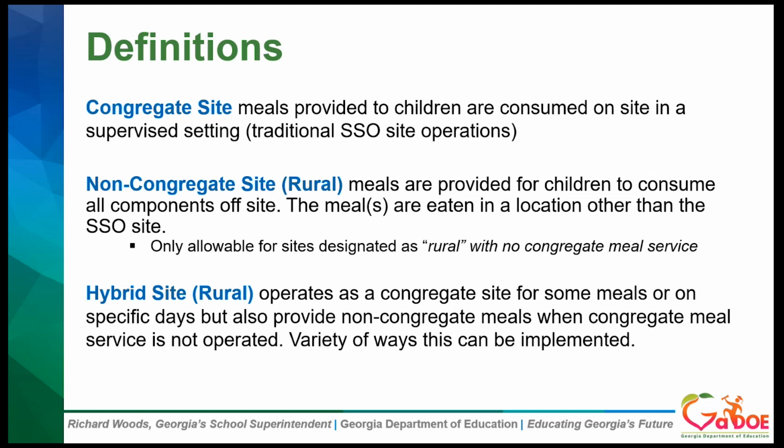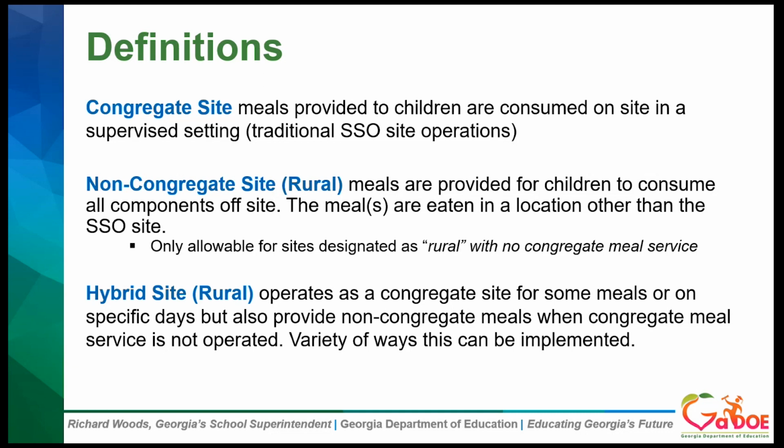So first, some definitions. Congregate meal service means that meals are provided to children and they're consumed on-site in a supervised setting. This is historically what the traditional SSO site operations have been before COVID waivers or any of the flexibilities. Non-congregate meal service means meals are provided for children and the intention is for them to be consumed off-site. In other words, these meals are eaten in a location other than the SSO site. Non-congregate meal service is only allowable for sites that are designated as rural and when there are no congregate meal service options available to those households.